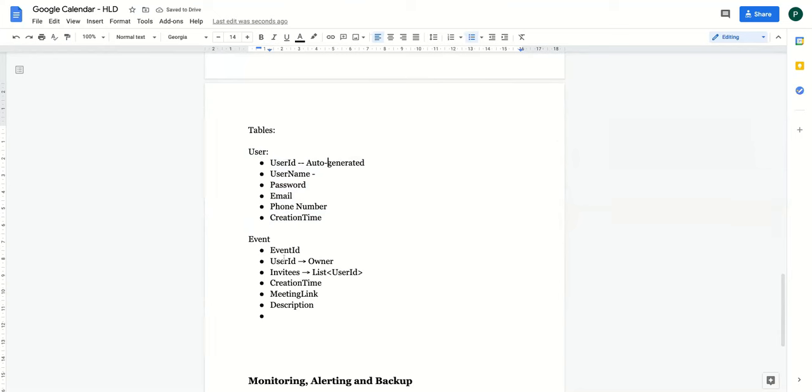So we have the meeting link, then description, then creation time. What else do we need apart from this? Are we missing the meeting time, correct? Or the event occurrence time. So all this data has to be stored.